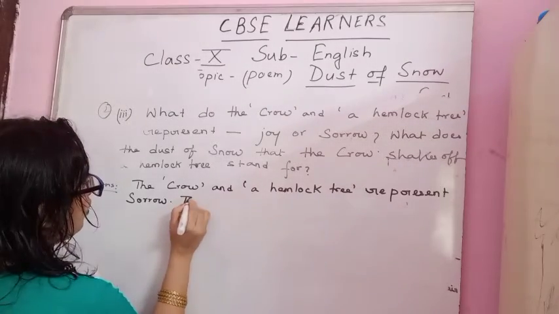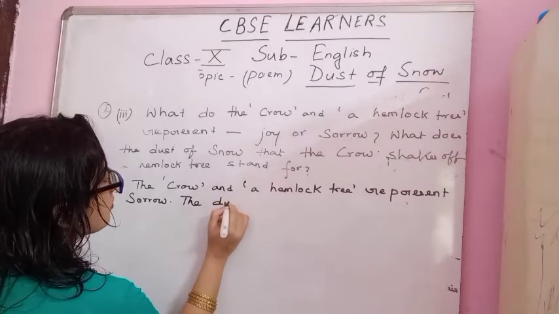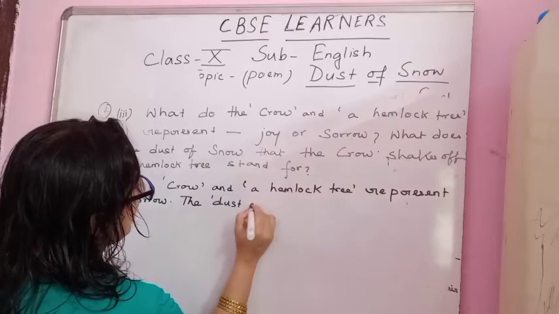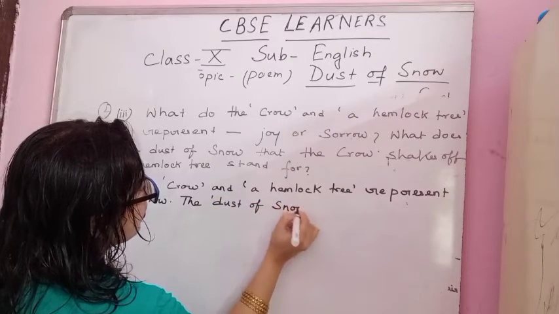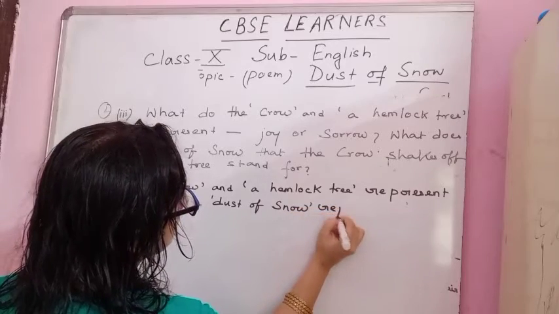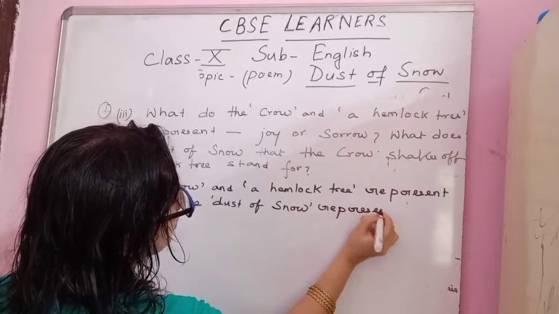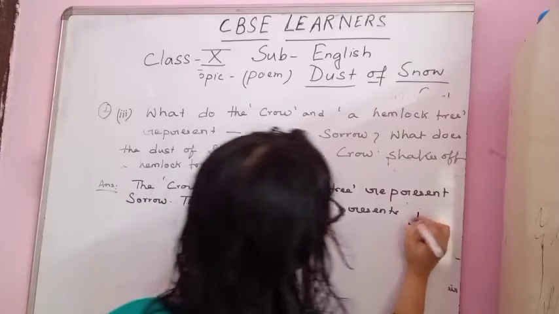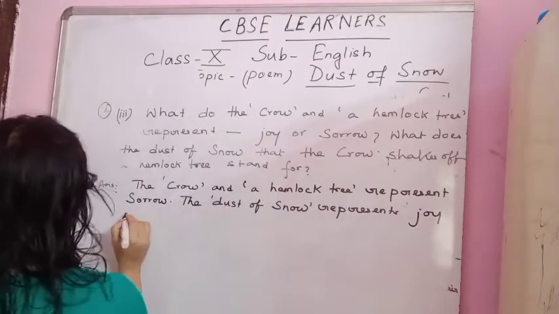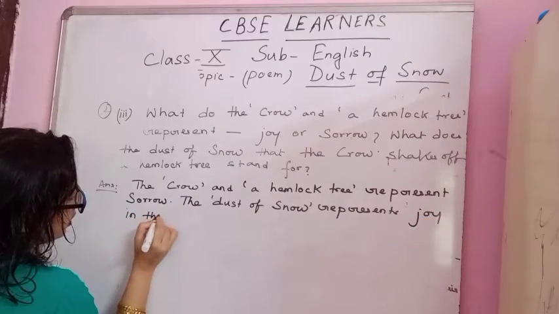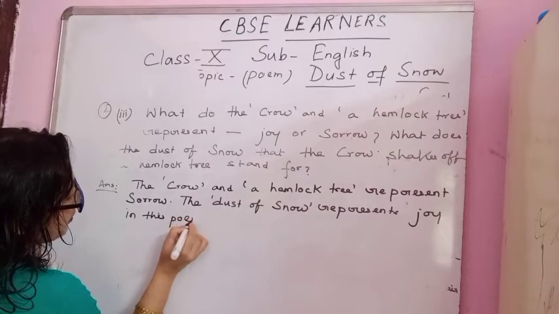The dust of snow represents joy in this poem.